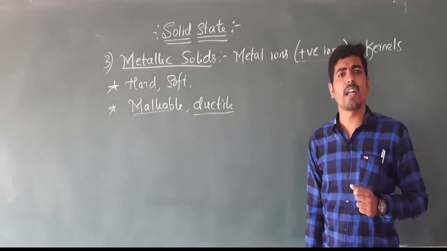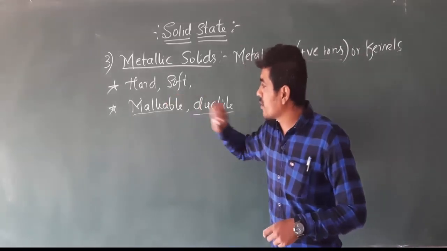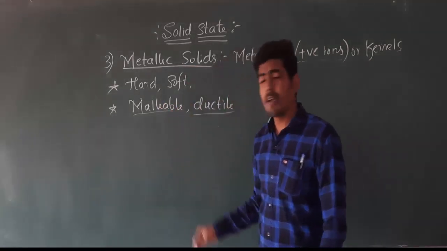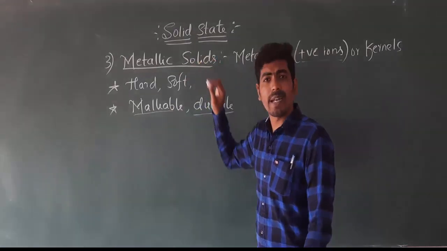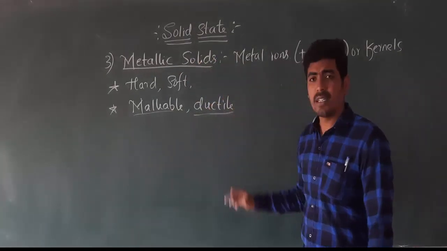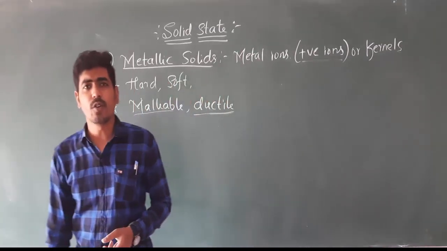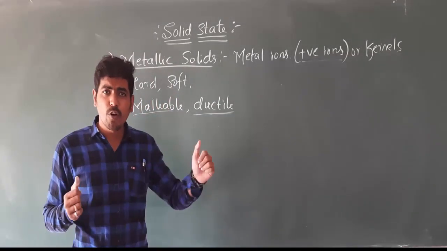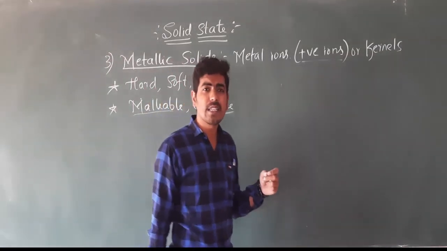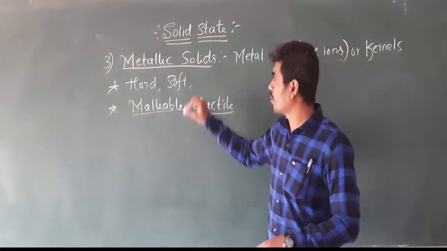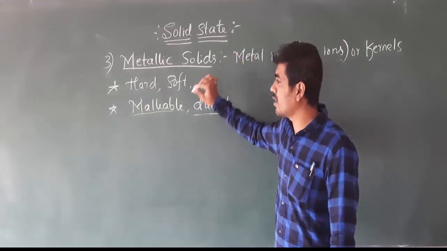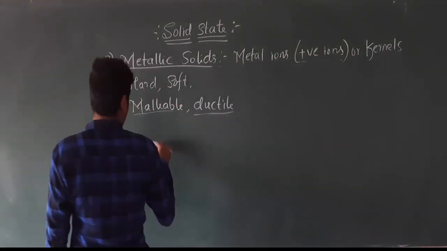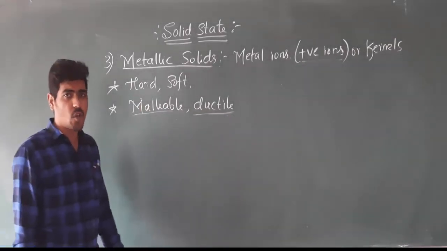Okay, thin sheets can be made by simply beating the metallic solids. That property is known as malleability, and it is shown by metallic solids. And ductile means they can be drawn into thin wires. By using metallic solids we can convert them into wires, and hence that property is known as ductility. That is shown by metallic solids. Hence the metallic solids are malleable and said to be ductile. So this is one of the unique properties shown by metallic solids.